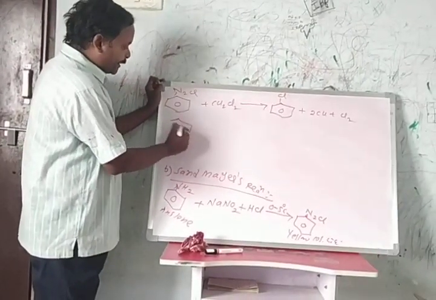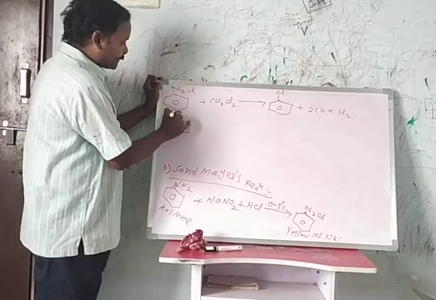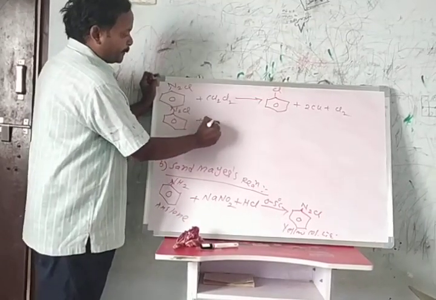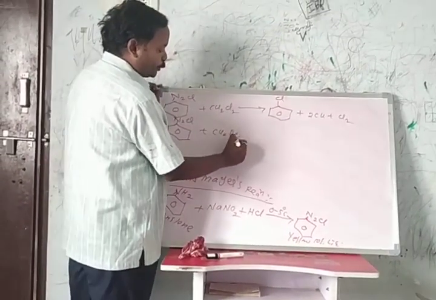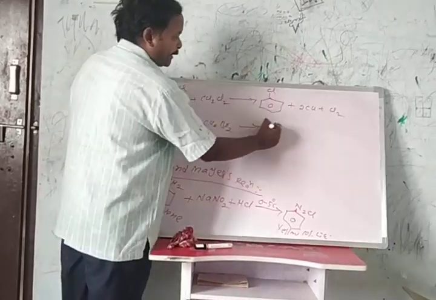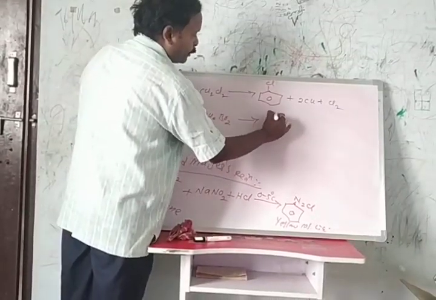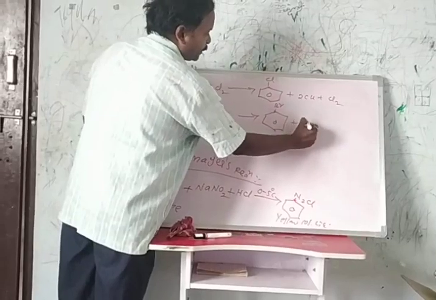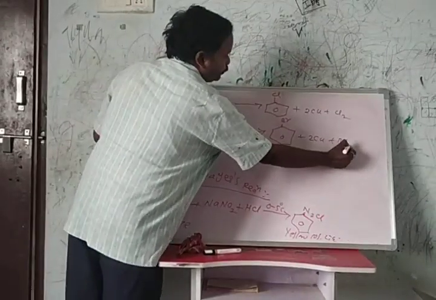When benzene diazonium chloride reacts with cuprous bromide, Cu2Br2, we get bromobenzene.